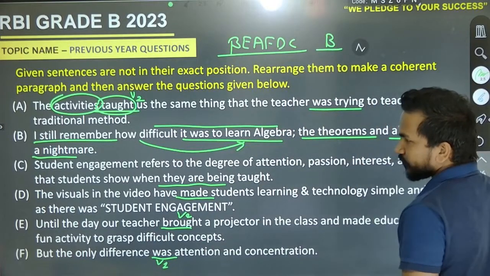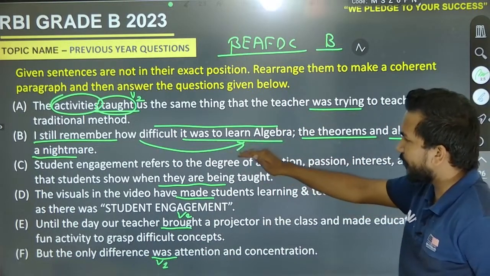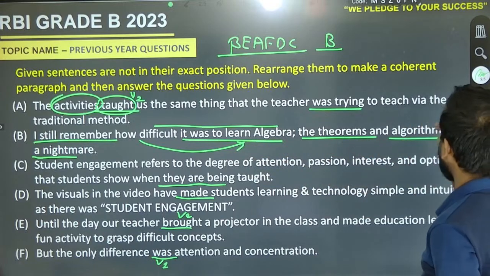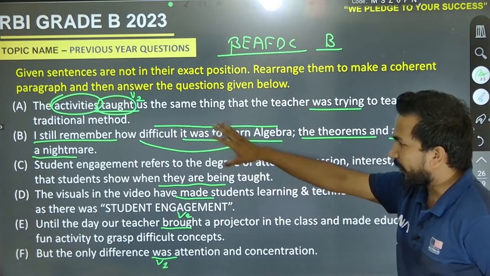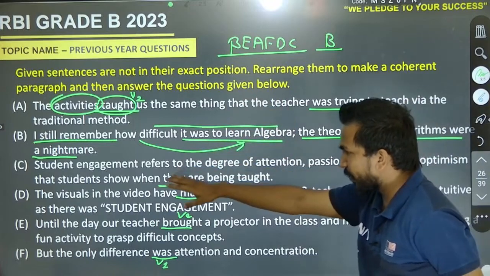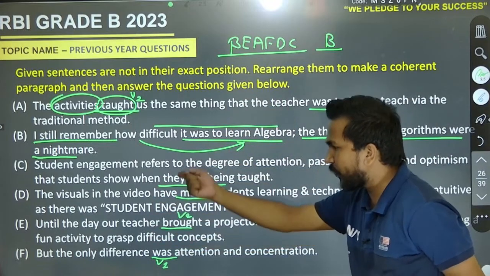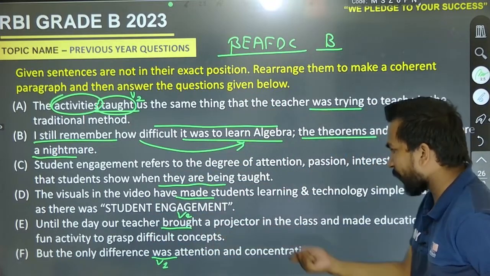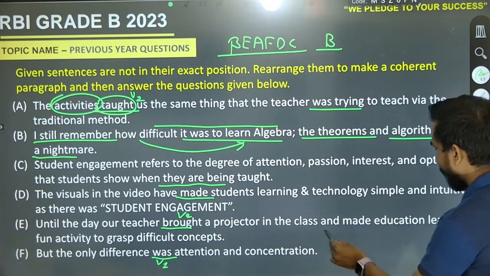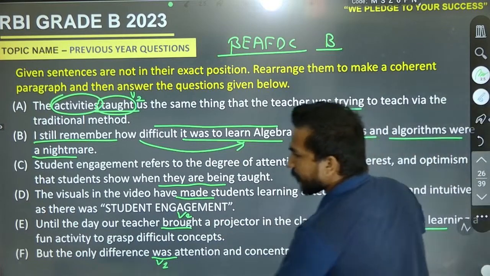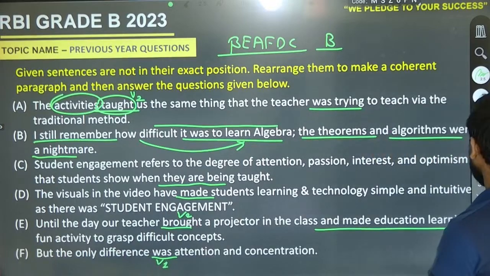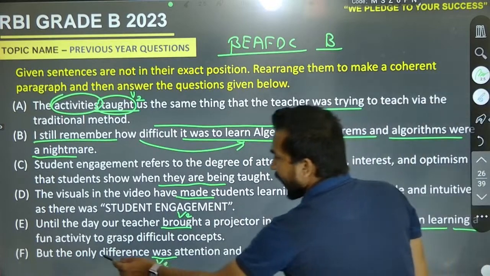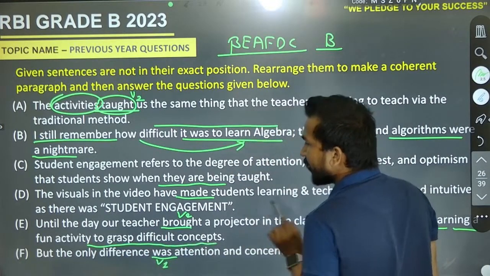After that, I still remember how difficult it was to learn algebra. The theorems and algorithms were a nightmare. The activities taught us students' engagement, the visual in the video, until the day a teacher brought a projector in the class and made education learning a fun activity to grasp difficult concepts.